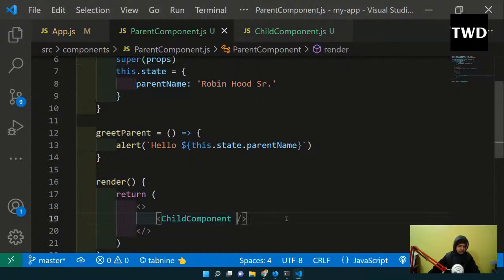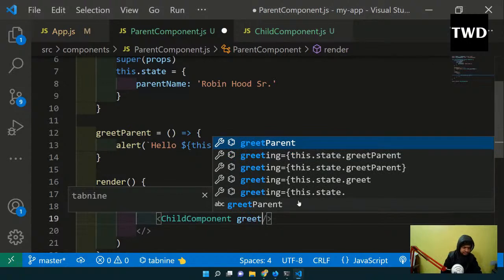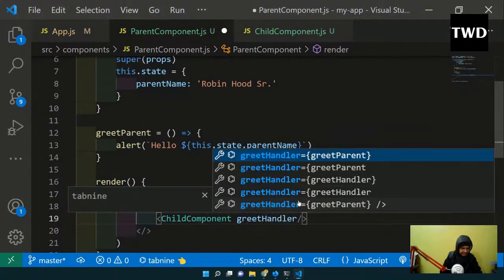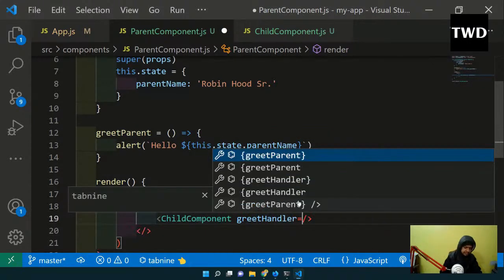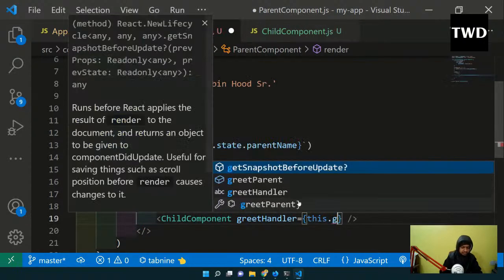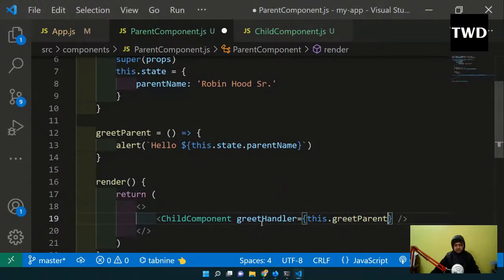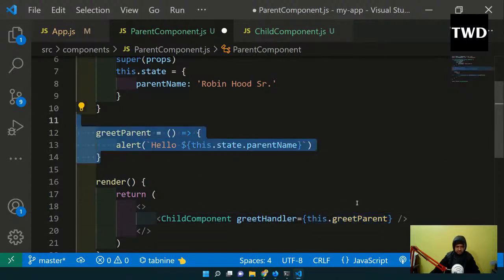What I need to do is I will have this greet handler, any name, props name, you can take anything. This greet handler is a props name. Okay, and then I'm going to have this dot greet parent. So this props is there, and whenever this dot greet parent function is called, it will call this greet handler.